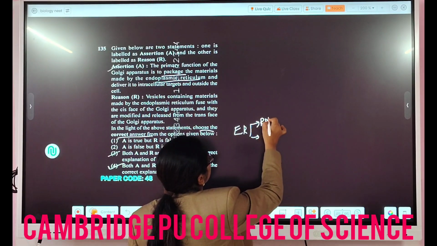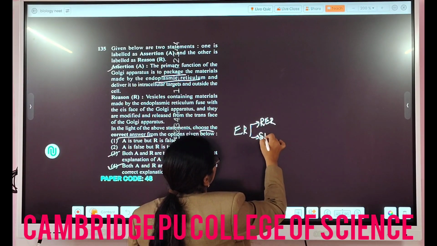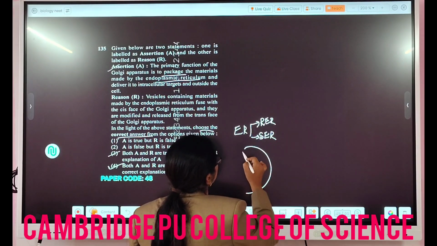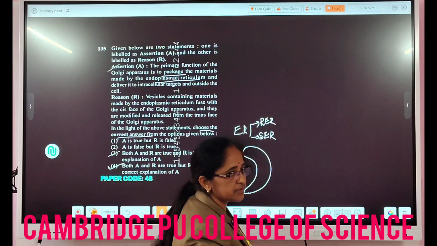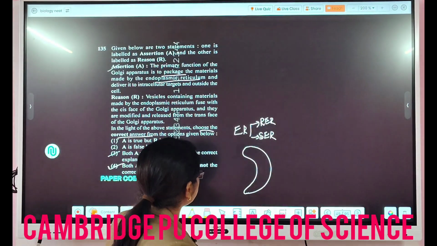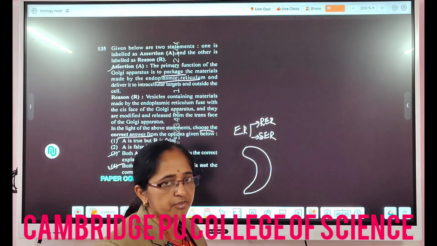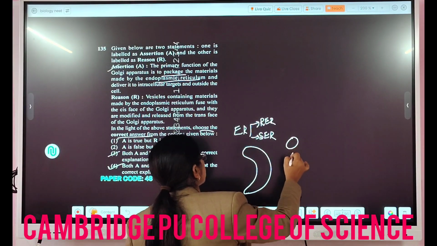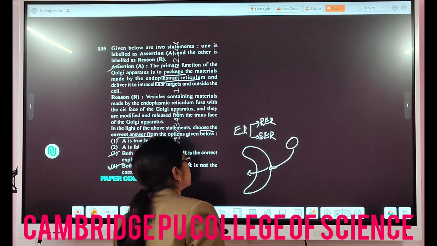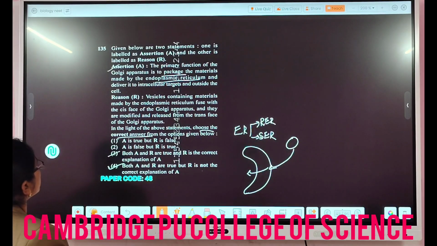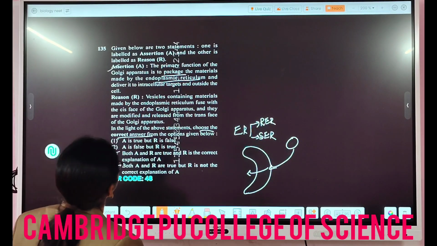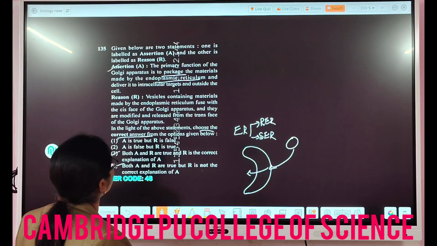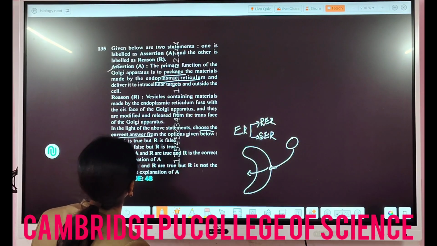The rough endoplasmic reticulum and the smooth endoplasmic reticulum. So the Golgi apparatus will have two faces, the cis face and the trans face, right? The cis face is also called the forming face and the trans face is the maturing face. So whatever proteins are synthesized, they go here and then go to the other side. So what they are saying in the reason is that vesicles containing materials made by the ER fuse with the cis face of the Golgi apparatus and they are modified and released from the trans face of the Golgi.